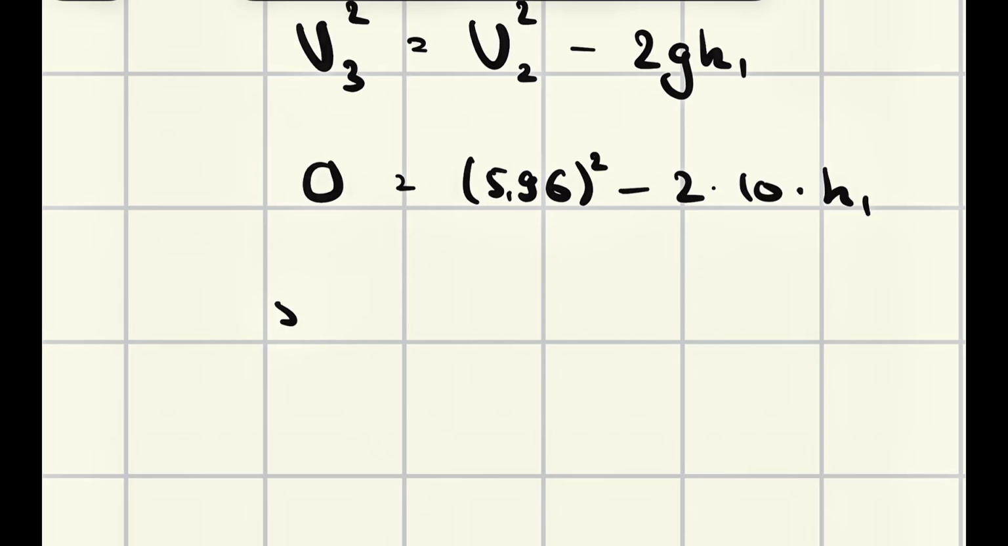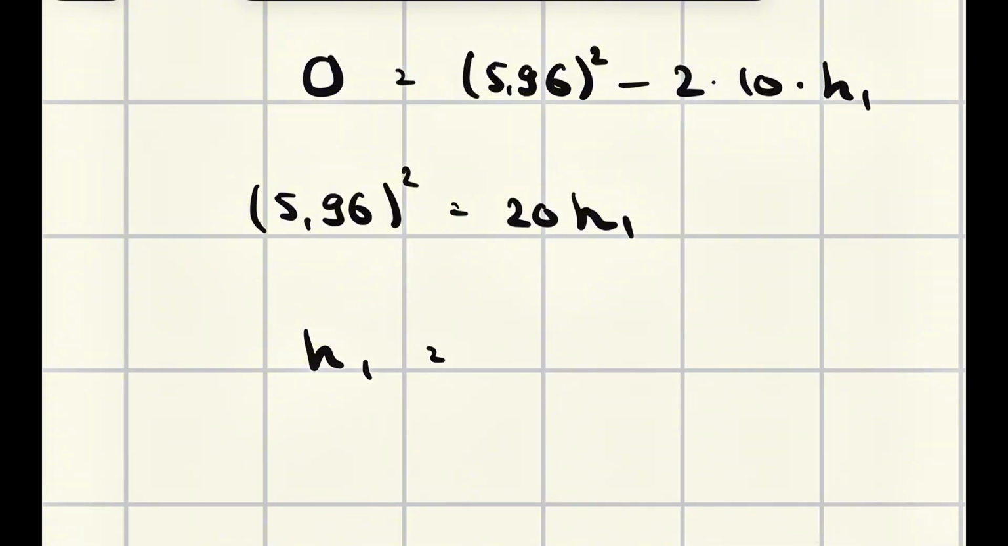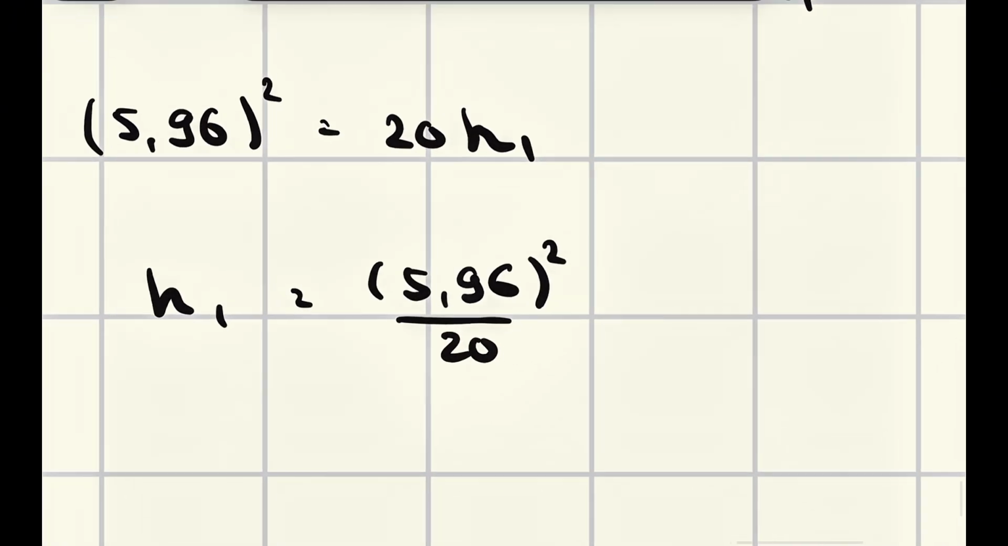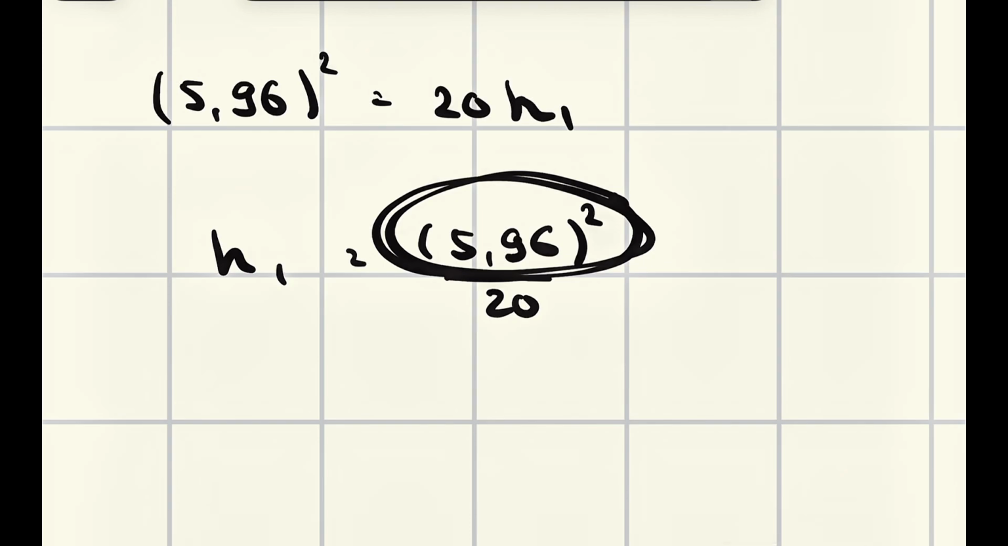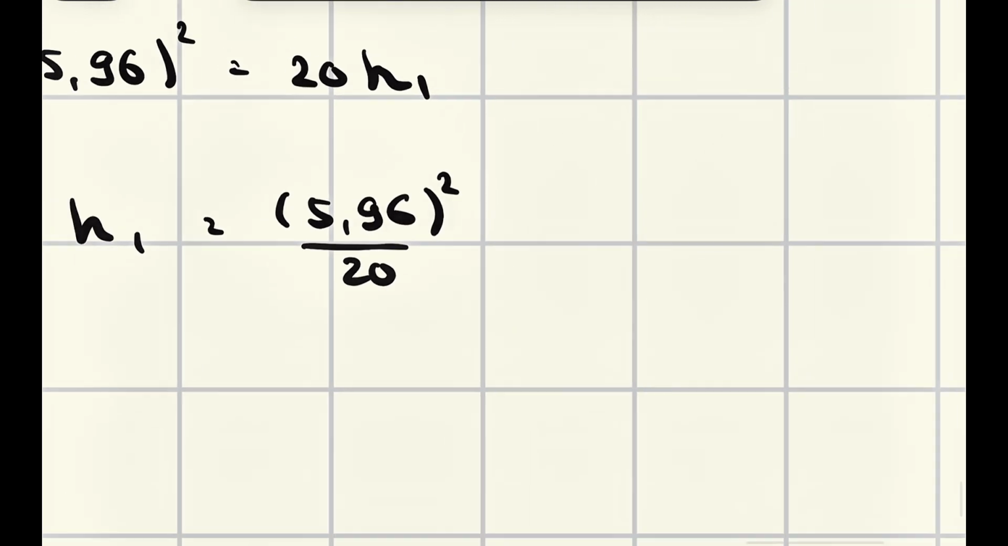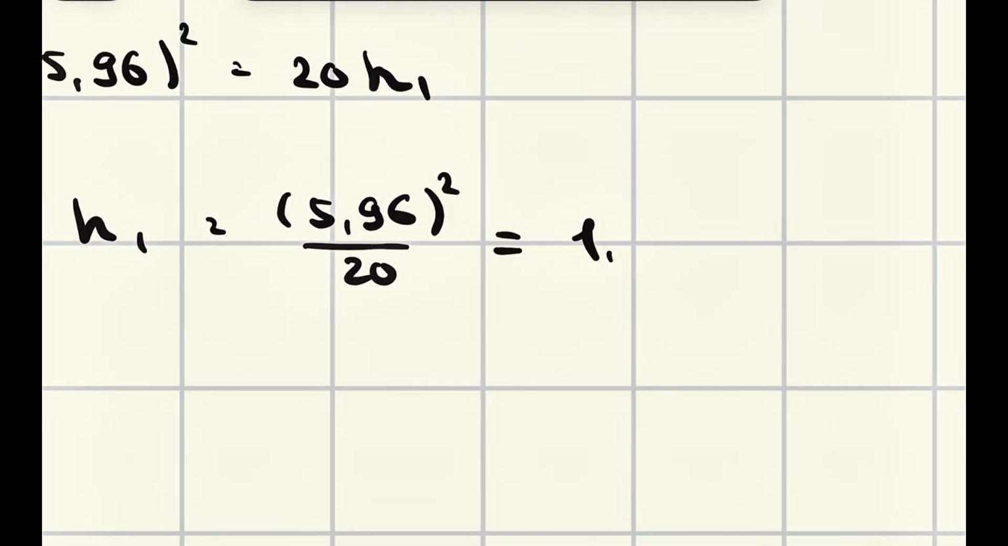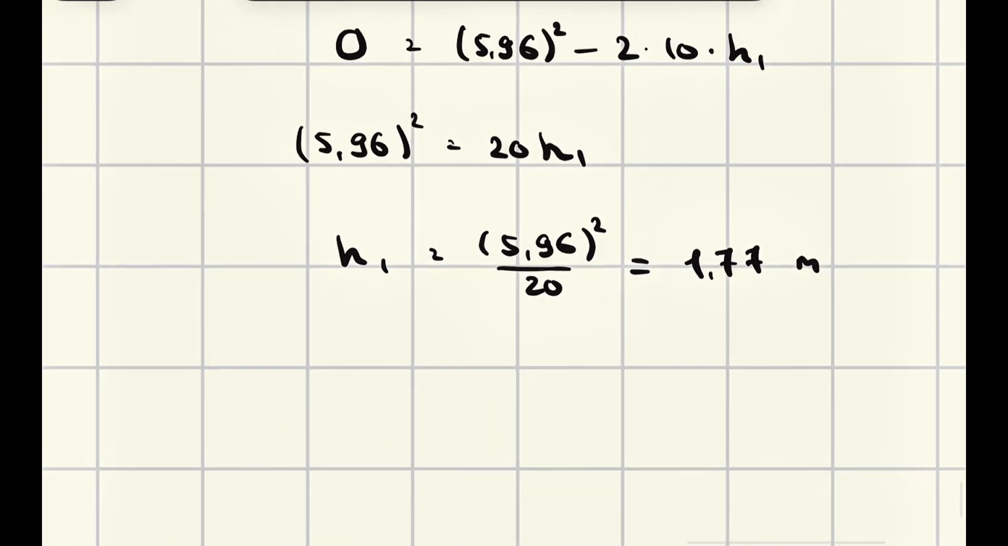We can make it positive. This thing has to be 596 squared equals 20h1, and h1 will have the meaning of 596 divided by 20. This is squared. We definitely know that this number has to be larger than 25 because it's larger than 5. It would be something very close to 36 because this number is close to 6. But if we calculate it, this thing has to be about 177 meters. This is height 1.